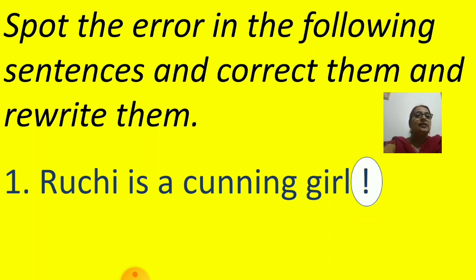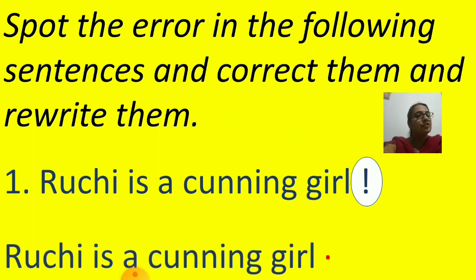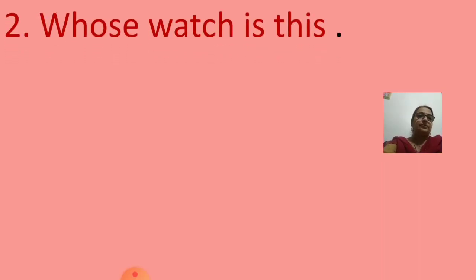Yes. There is an exclamatory sign, whereas this is not an exclamatory sentence. So it will not end with the exclamatory sign. So what should it be? There should be a full stop because it's an assertive sentence. Ruchi is a cunning girl, full stop. Whose watch is this.